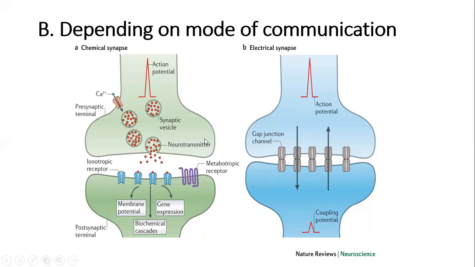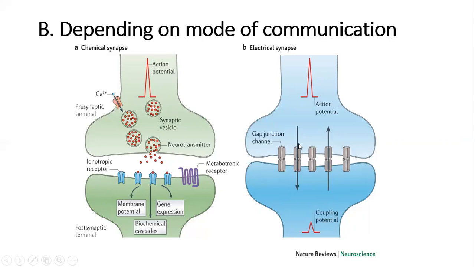So you can see the differences between the two types of synapses. The basic structure is almost the same, with the synaptic cleft being replaced, or filled, by the ionic channels in the electrical synapse, unlike the synaptic cleft, which is actually a space in the chemical synapse.